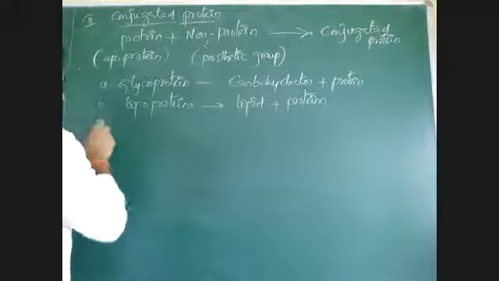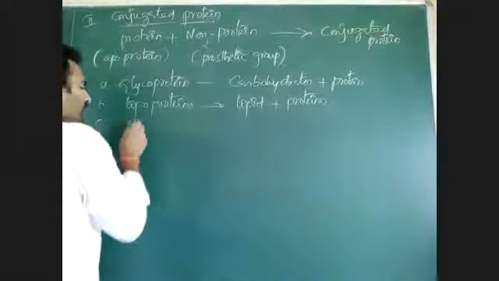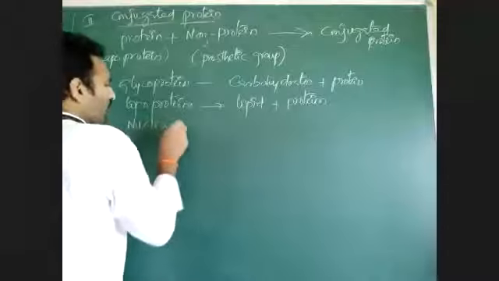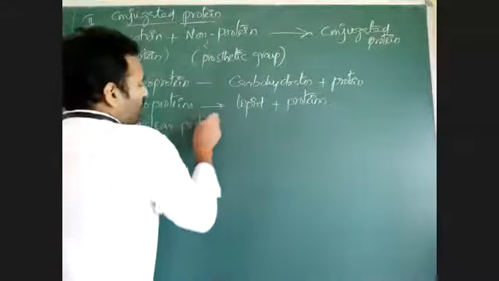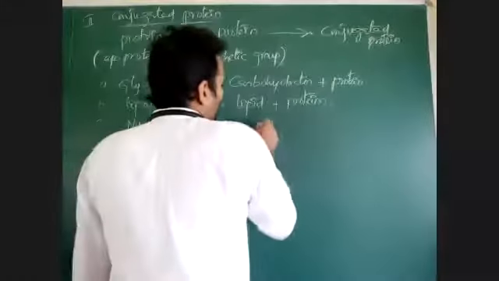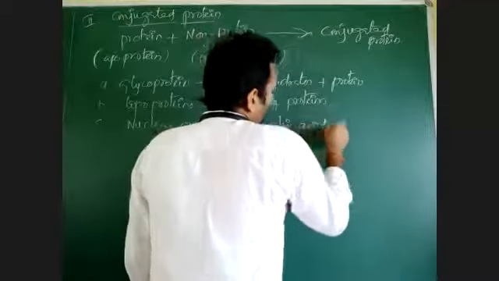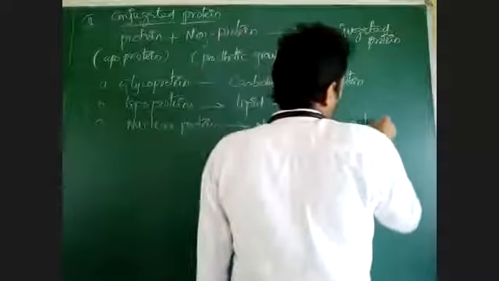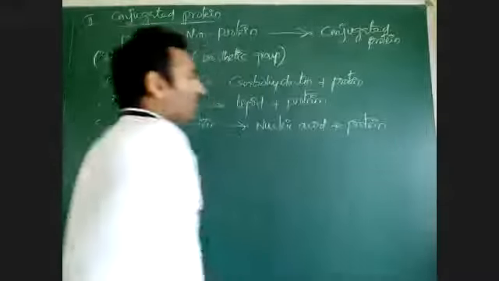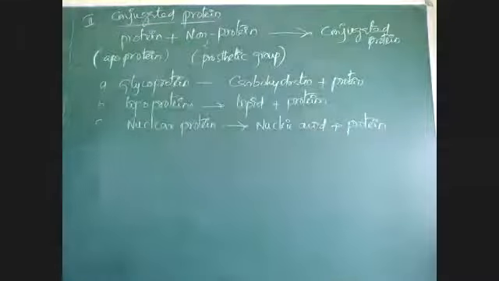Then nuclear proteins. Nuclear proteins means nucleic acid combined with protein. Nucleic acids combine with proteins and form nuclear proteins.